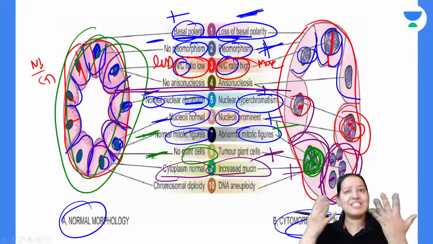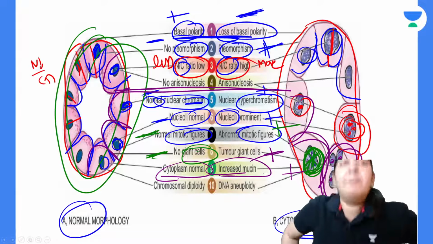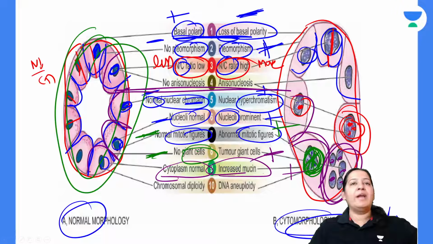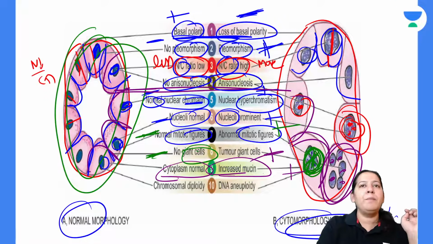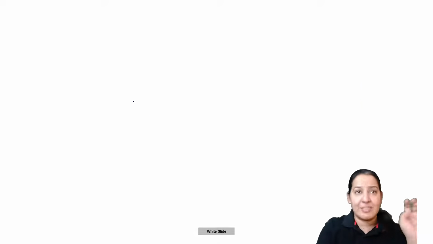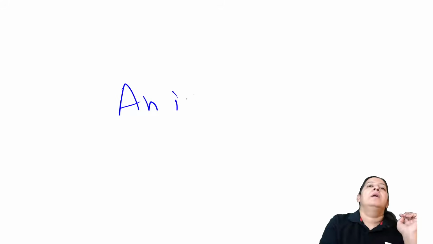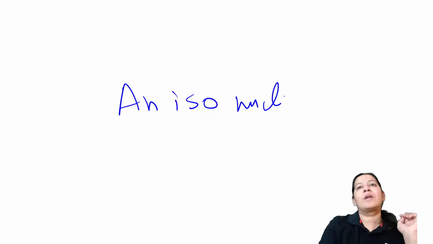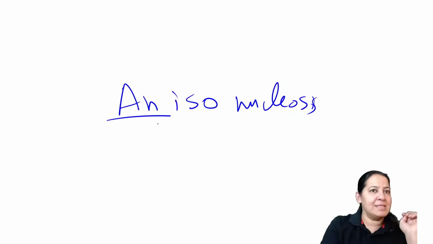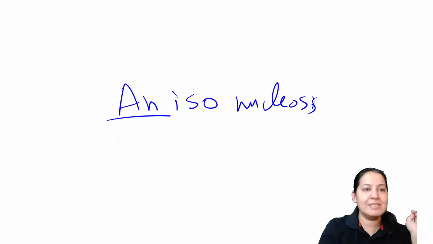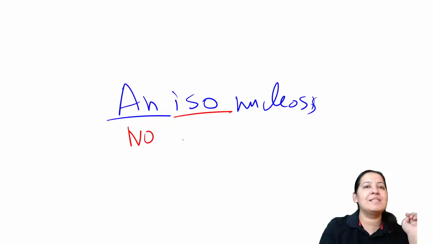One more last point that I have left in between. Let me show you this point. Anisonucleosis. What do you mean by anisonucleosis? What does it mean? Split the term. Anisonucleosis. What does An mean? An means no. Iso means equal.